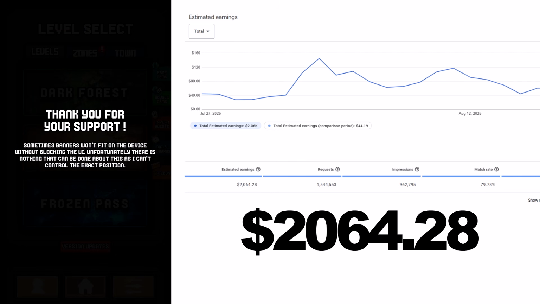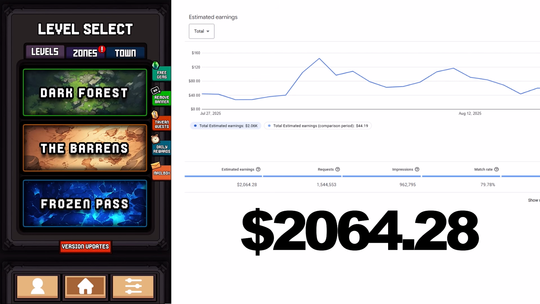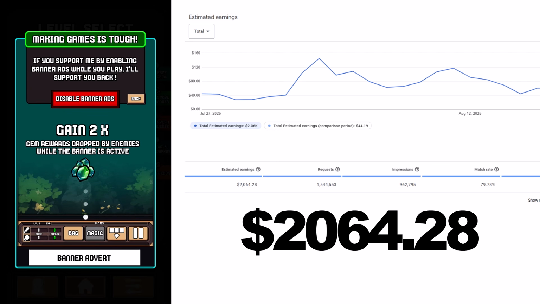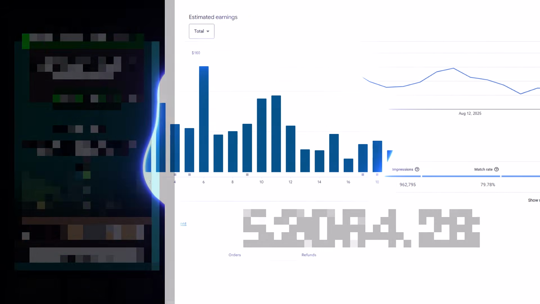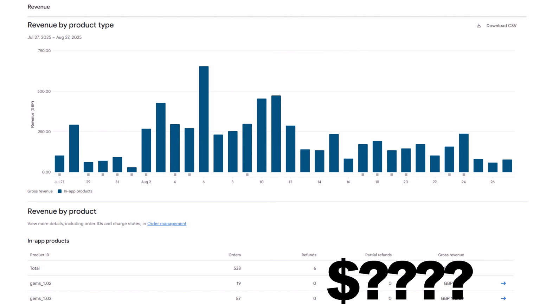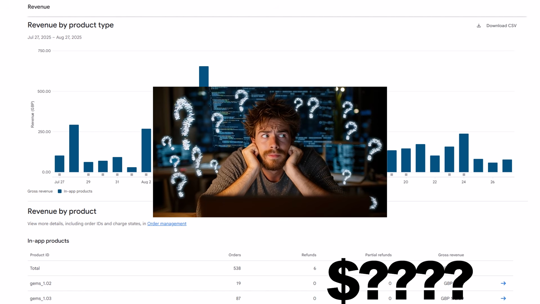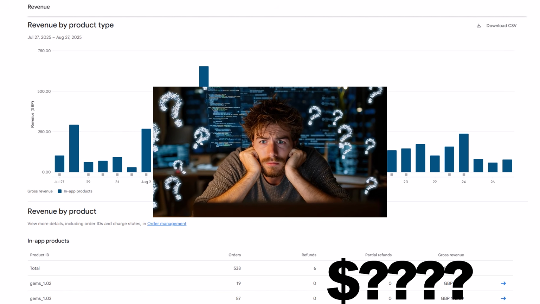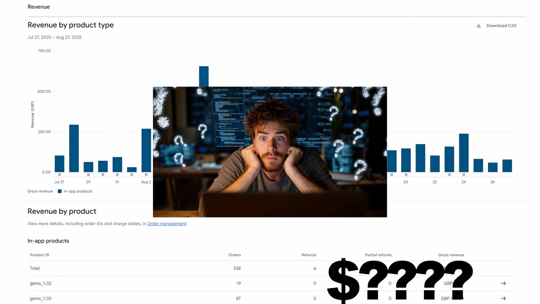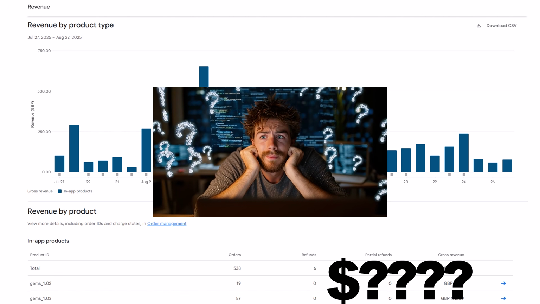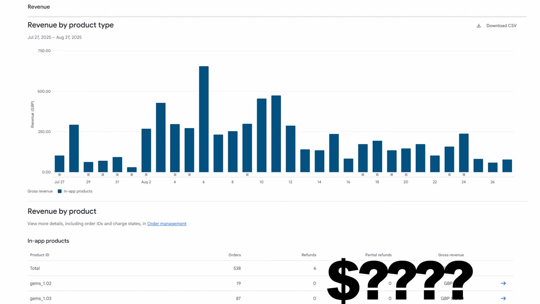$2,064.28. So as you can imagine, I was really happy with that. I can't believe it made that much from the adverts alone. Anyway, now let's look at the main event, which is the in-app purchases. This was really surprising for me. As I've got no history in making games or even as a dev, I wasn't really sure on how much people really buy these in-app purchases, and I honestly thought most of the income comes from ads. And I actually couldn't be more wrong.